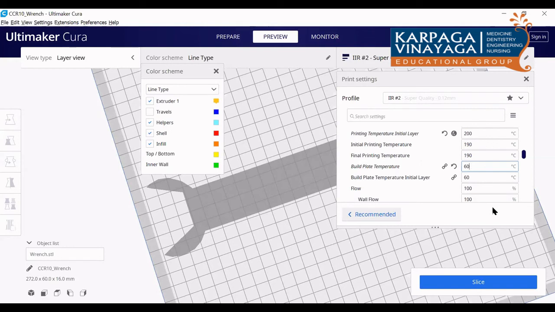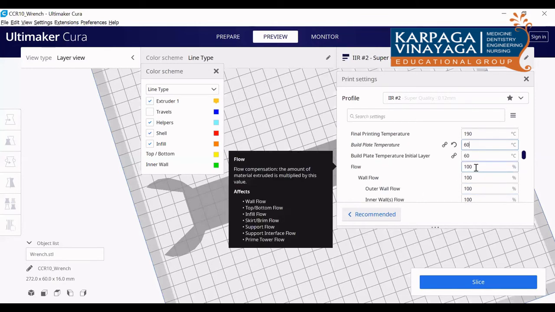Most of them won't use the heat bed for PLA because the melting temperature is less. Normally people will use some gums, glues or tapes for sticking the first layer. But we can go for this 60.